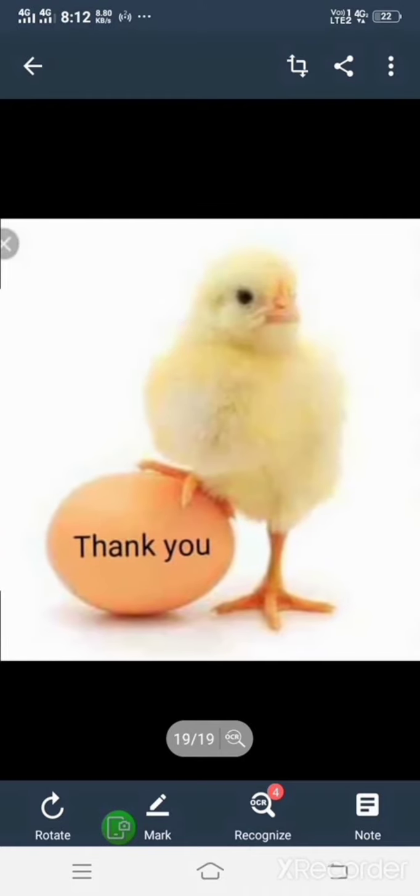Like that, the fowls are suffering with four types of microorganisms, and by taking proper precautions, the fowls can be protected from these diseases.